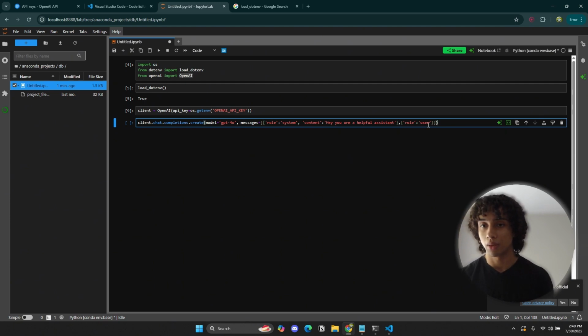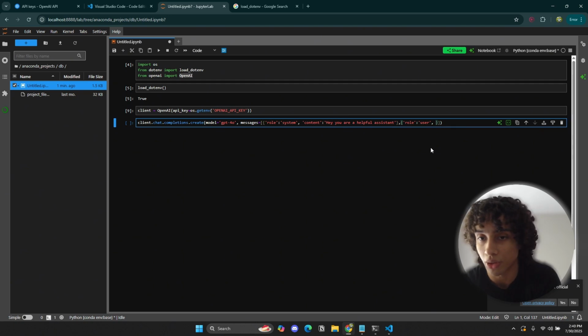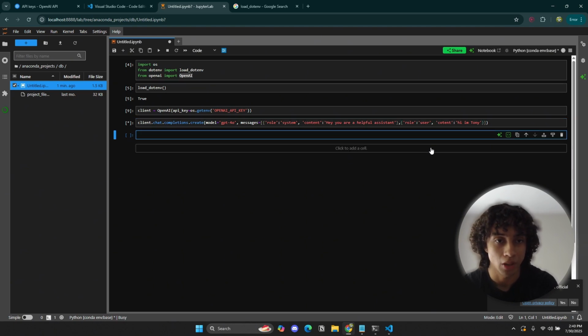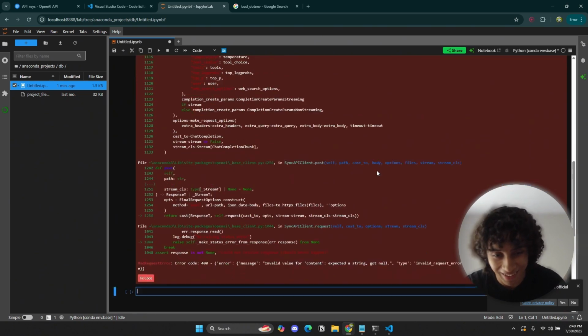And here, the second element of this dictionary is actually going to be our message to the AI, and we're going to get a response back. So we type in content and say, hi, I'm Tony. And there you go. And then literally, if you press enter, you're going to create your first chat completions. And of course, whether this is your first time or you have 10 years of experience, you're always going to get an error like this.